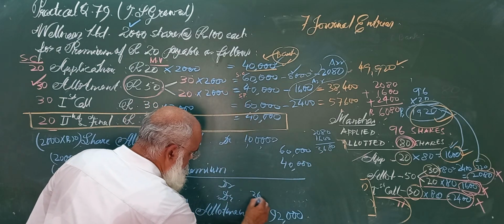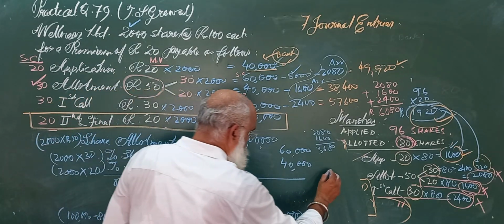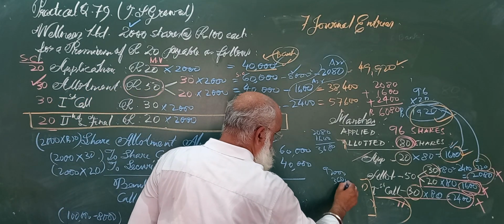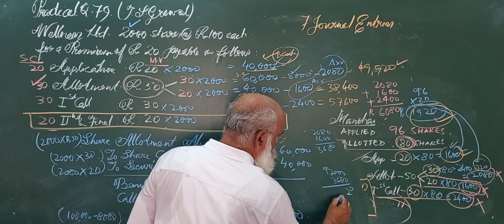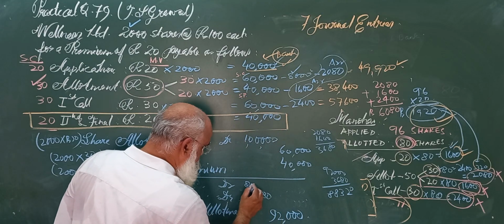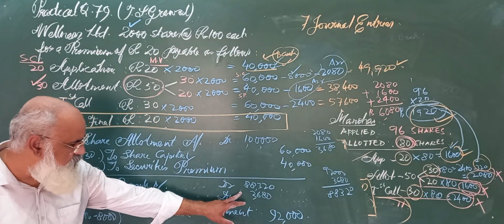3680. And then you subtract: 92,000 minus 3680. So 0, 2, 3, 8. So this will be 88320. I hope you have got this.